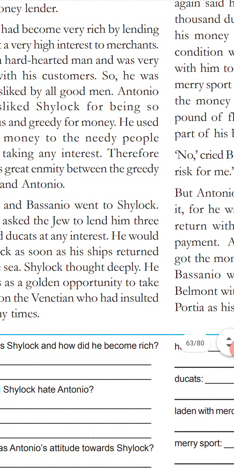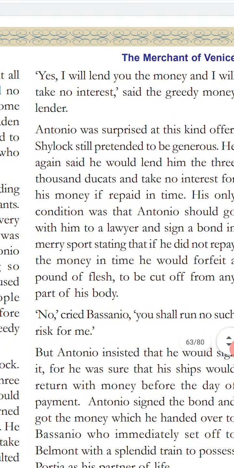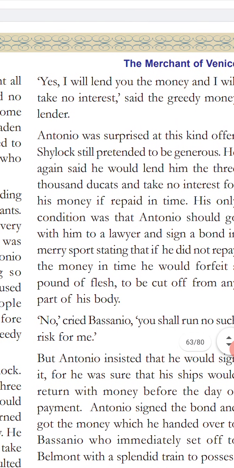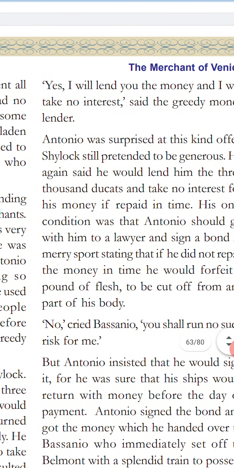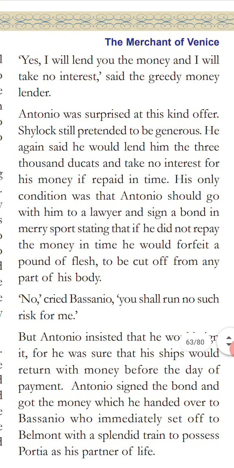How? Just to see that. Yes, I will lend you the money and I will take no interest. That is a very good word he said. Very cunningly he says that he doesn't want interest. A money lender never gives up the interest, but this time, in order to make a trap against Antonio, he said that I don't want interest. I will give money, said the greedy money lender.